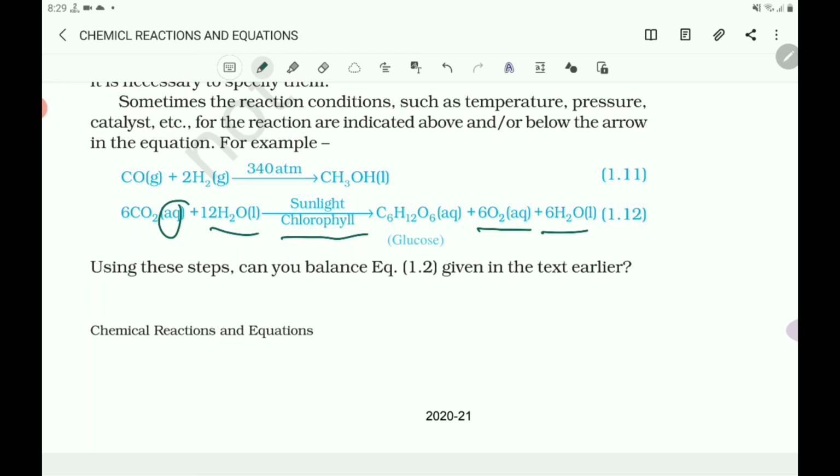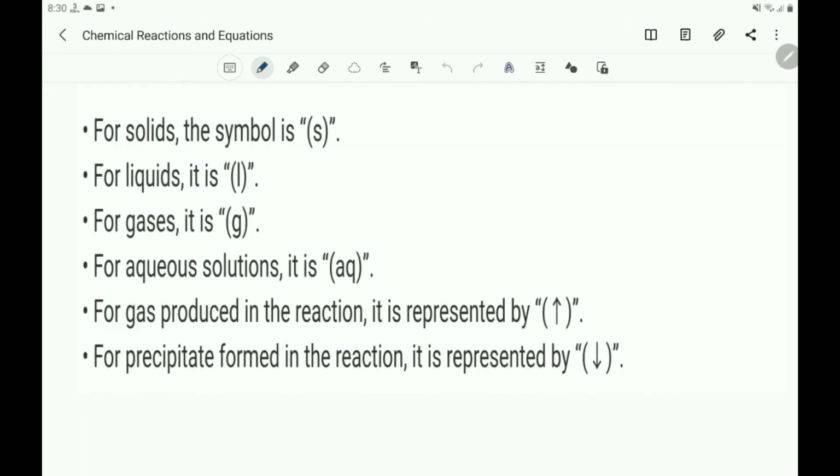Here they are in aqueous solution in water, and here the H2O is liquid. Here also the H2O is liquid. This is the chemical equation for photosynthesis, and it is a balanced equation. In this way you can write the balanced equation with the physical states and also by equalizing the number of atoms on the LHS and RHS of the chemical equation.